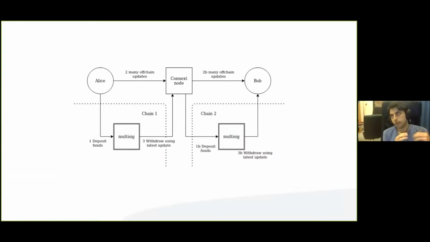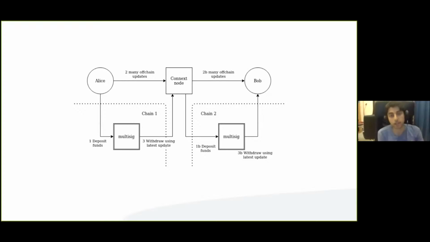In Connext today, if Alice wants to make a transaction to Bob, and she has a channel open with the Connext node, what would happen is that she makes a conditional transaction to the Connext node that resolves only if the Connext node makes a corresponding transaction to Bob. What you'll notice is in that sentence, there is no place where I actually mentioned what chain Alice and Bob are on. The channels that they're interacting with could be on any chain.